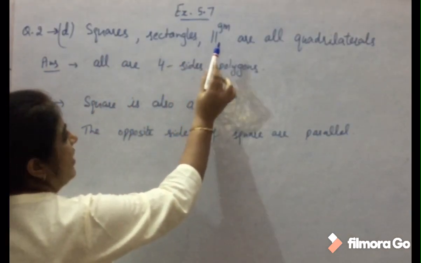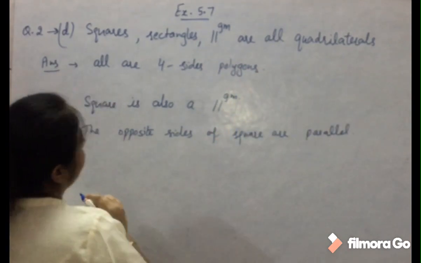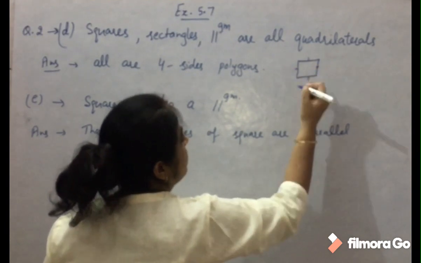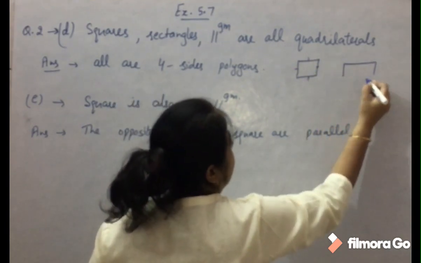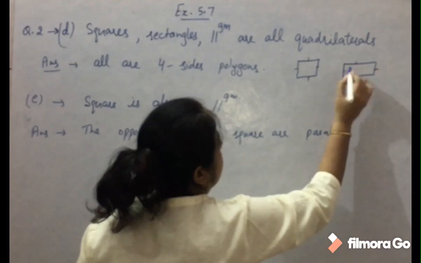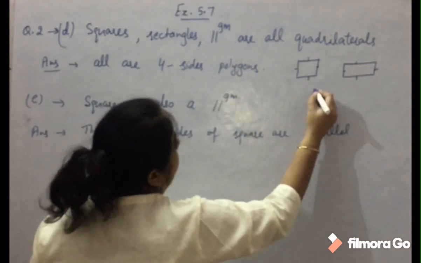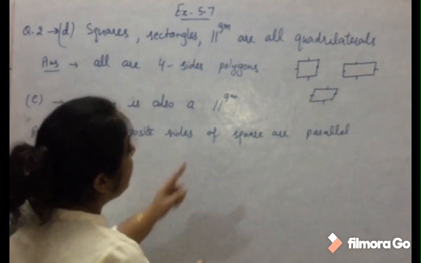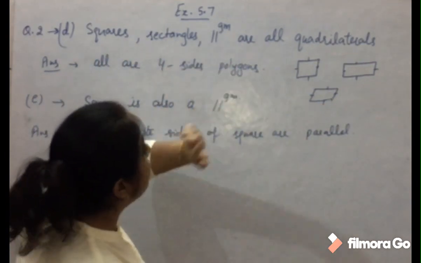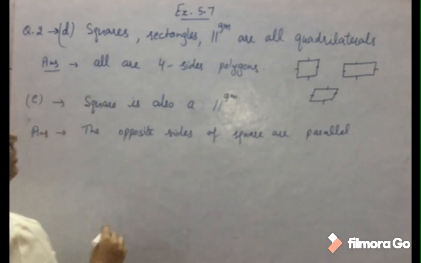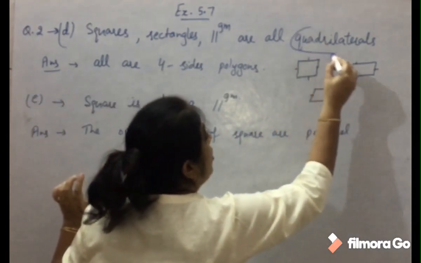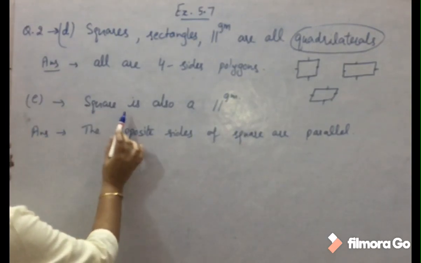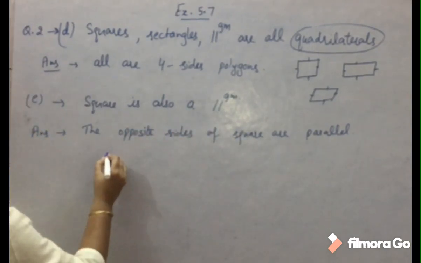Square, rectangle and parallelogram are all quadrilaterals. Square, this is the shape, it has 4 sides. Rectangle, this is the shape, it also has 4 sides. Parallelogram, this is the shape, we also have 4 sides. So all these figures are 4-sided polygons. That is why these are all called quadrilaterals.